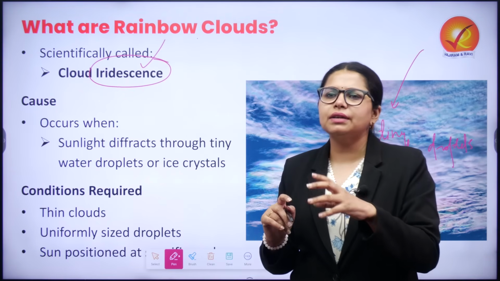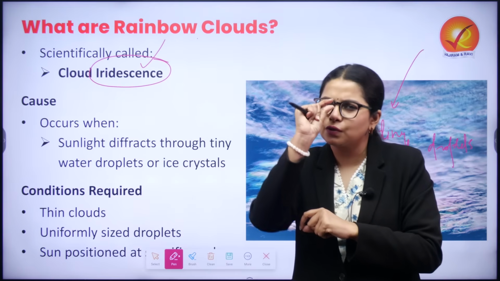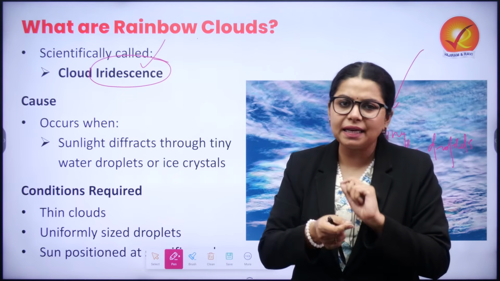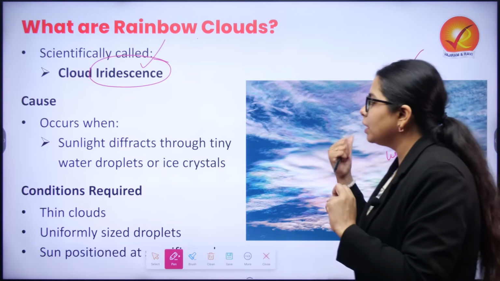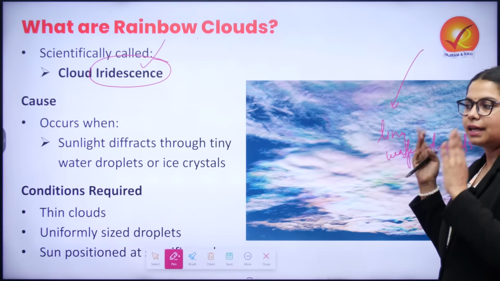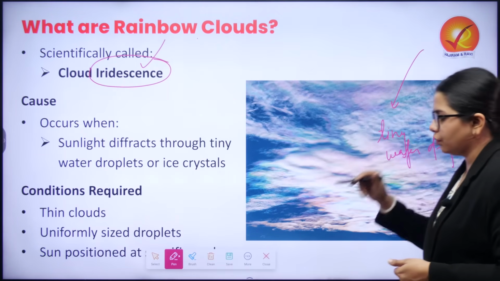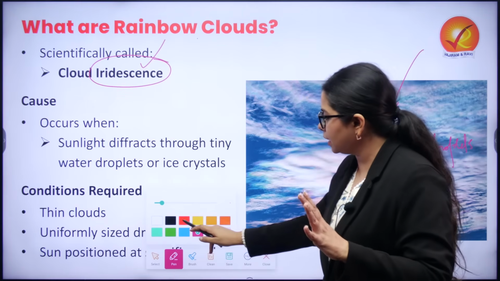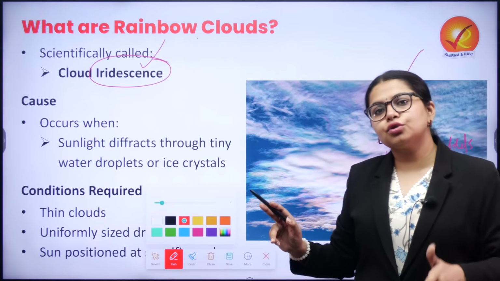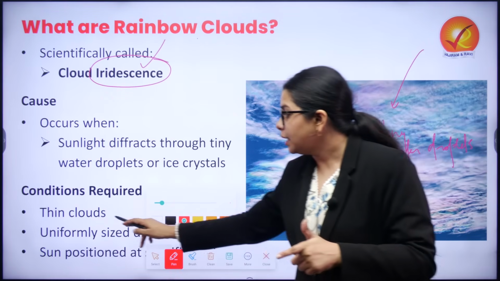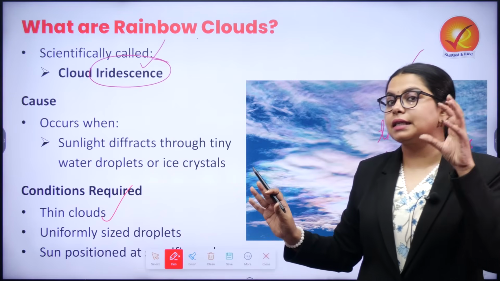But when we are talking about diffraction, it is usually because there is a small outlet or there is bending at the end of it. So the only thing that changes here is how the waves are being bent. Now when we are talking about presence of rainbow clouds, there are certain conditions required. The clouds should be present, but they should be thin. They should have uniformly sized droplets.